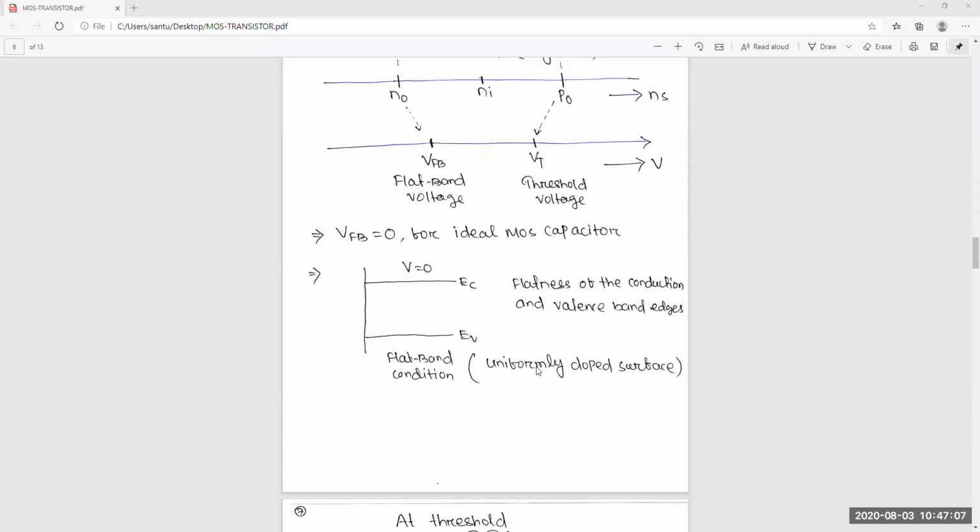I have mentioned this here in a figure. So at V0, this is constant: EC, EV, the energy of the conduction band and valence band, P0 or N0. And we will always assume a uniformly doped surface.